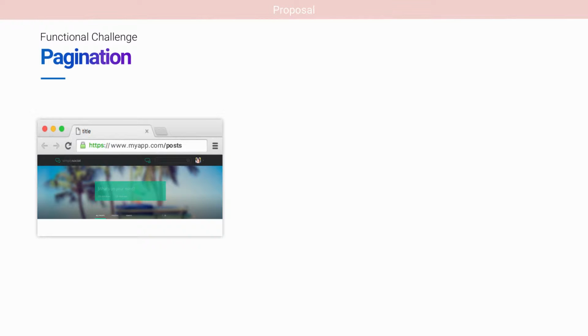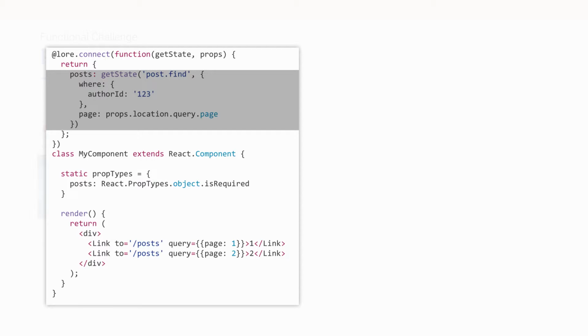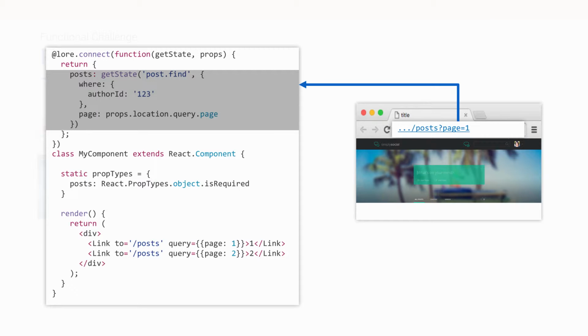of challenges. So let's take a look at an example, and to do that, let's dive into a component. So this component is requesting all the posts written by a certain author. It's also requesting a specific page of data, which we extract from the query parameters and the route's URL.